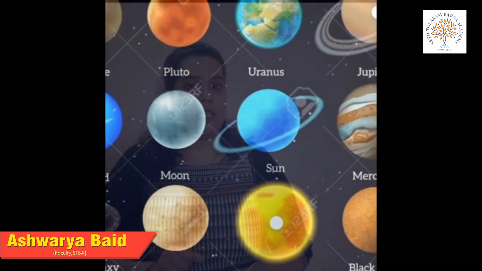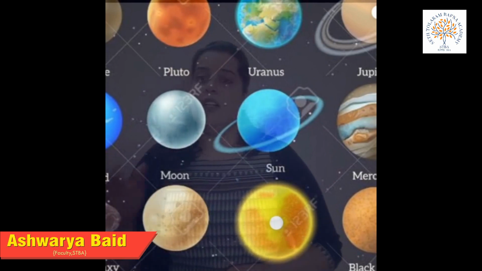There are some major points, the first one being celestial bodies. Now what are celestial bodies? They are also known as heavenly bodies. And why are they known as heavenly bodies? Because in earlier times when people looked at the sky, they were very fascinated, wondering where we have come from, and why, and what is the purpose of life. So in the night time they used to believe that if there is a God, he is up in the sky and they belong to heaven. That is why these bodies were known as heavenly bodies. Now they are known as celestial bodies.